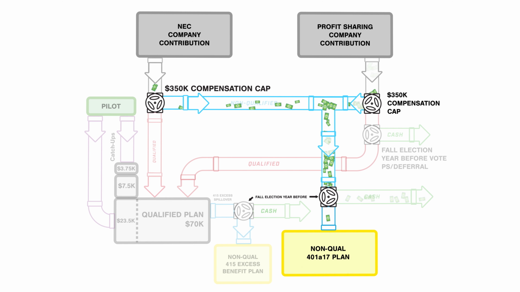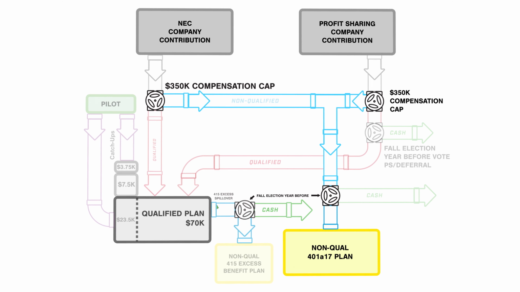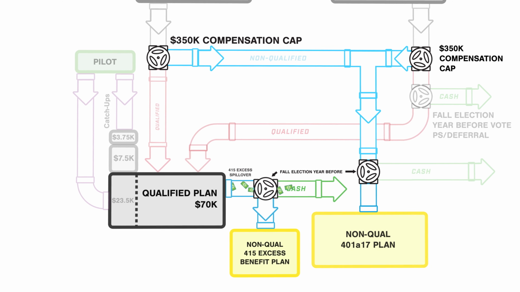The rabbi trust has some protections for us, but our money could still be taken by creditors if the company were to declare bankruptcy or suffer insolvency. So if you're worried about Southwest facing something like that before you retire, enrolling in our non-qual plans probably isn't a good idea for you. This plan, along with the other 2 non-qualified plans, is accessible via the Empower website. If you make the election to defer into this plan, the election is for both your NEC and profit sharing.